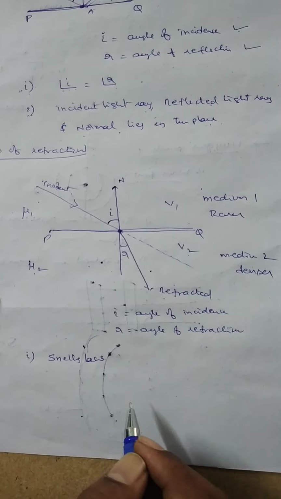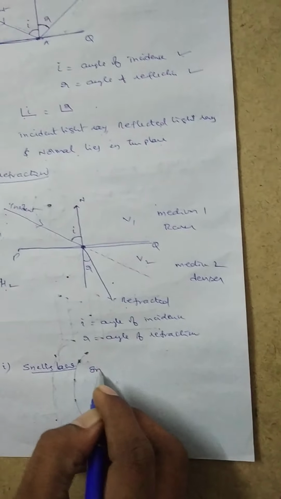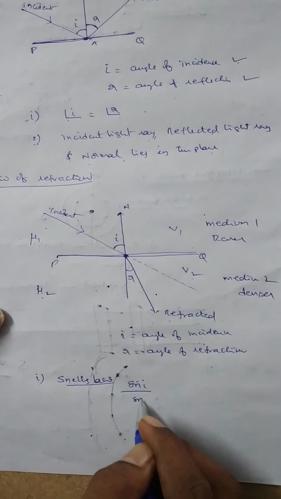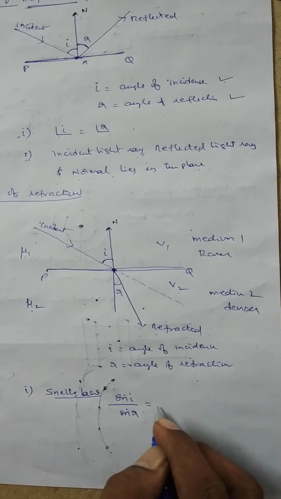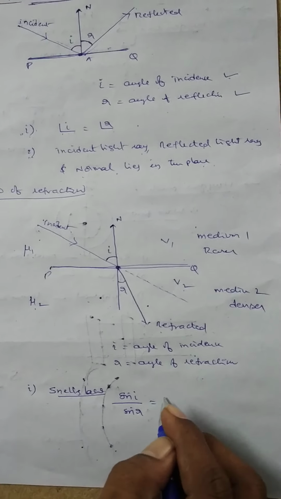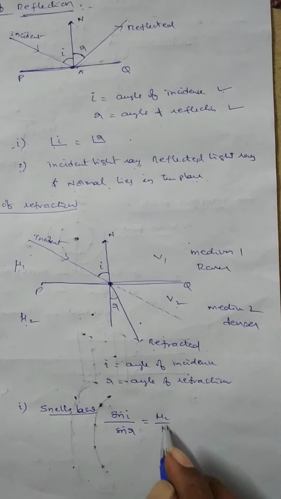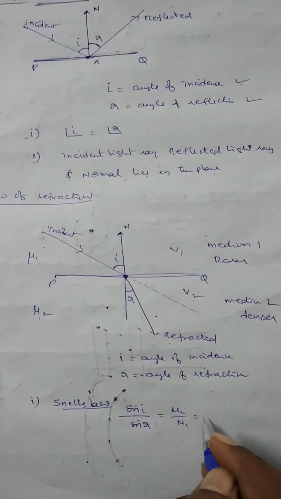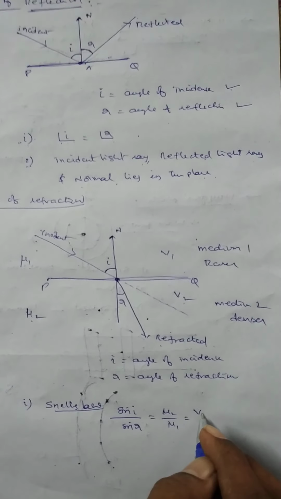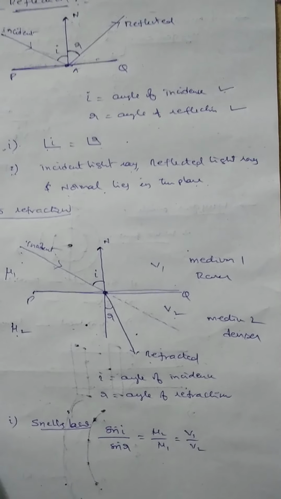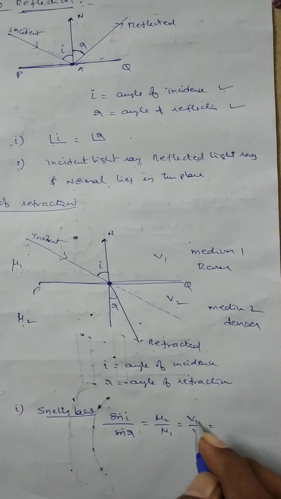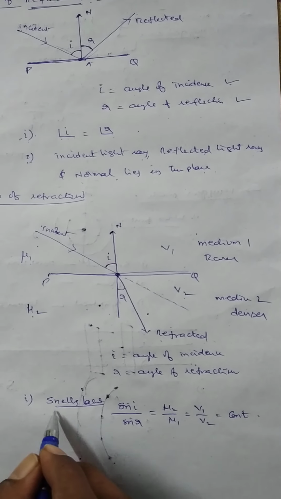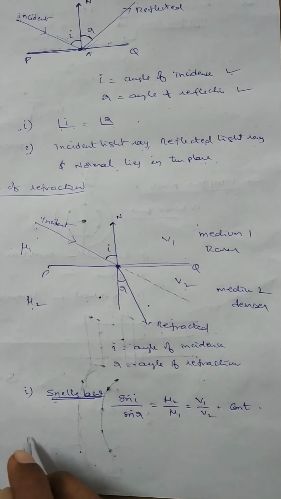According to Snell's law of refraction, the ratio between the sine of the angle of incidence and the sine of the angle of refraction is always constant. Sin i by sin r is equal to a constant, and it is also equal to mu2 by mu1, where mu is the refractive index, and this is also equal to v1 by v2, where v1 and v2 are the velocities. The ratio between these two velocities remains constant. This is called Snell's law of refraction, the first law.